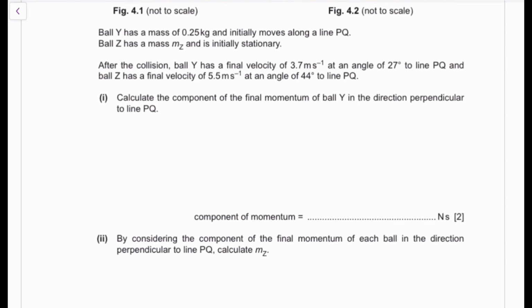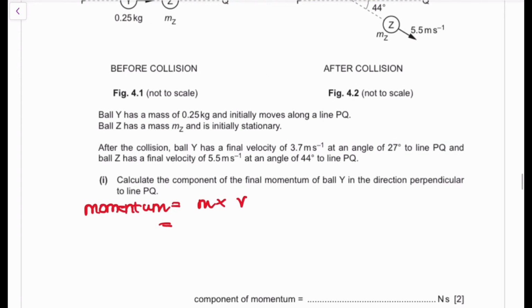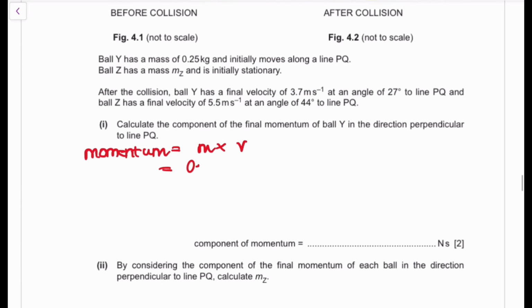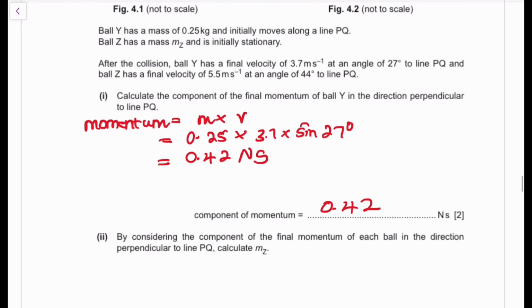So it means that your final momentum, we know that momentum is going to be equivalent to your mass times the velocity v. Your mass in this case is going to be 0.25. So it's 0.25 multiplied by 3.7 times sine of 27 degrees. Then you're going to get 0.42 newton second.